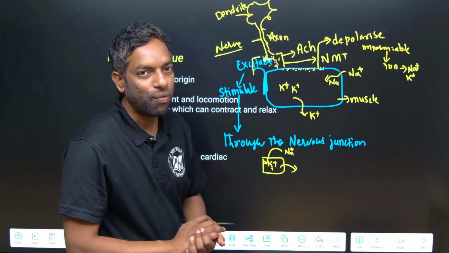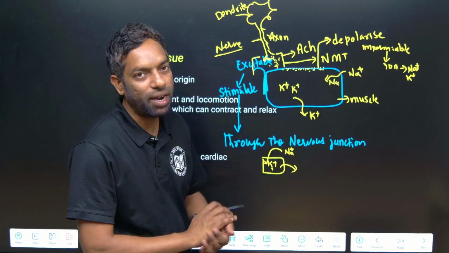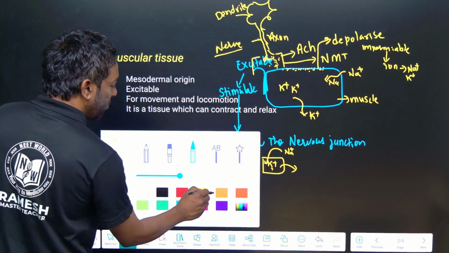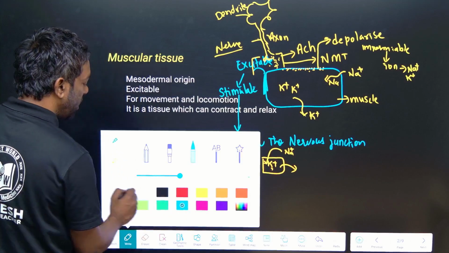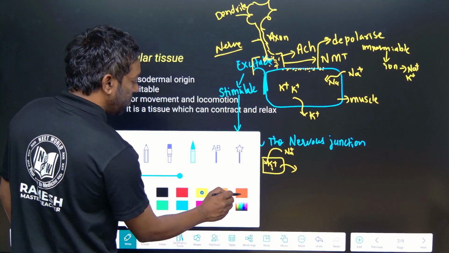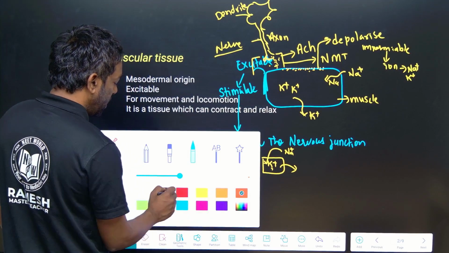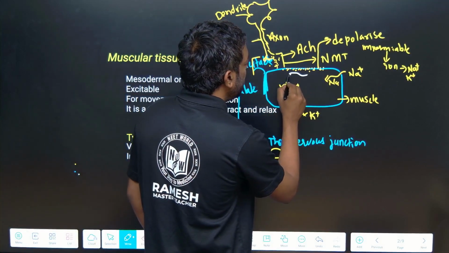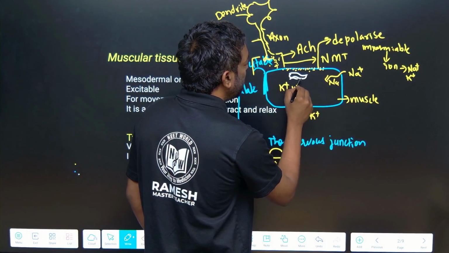The muscle has a cell organelle called the endoplasmic reticulum.